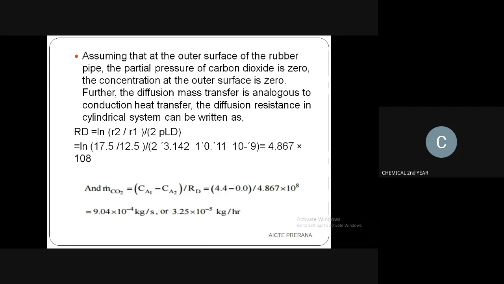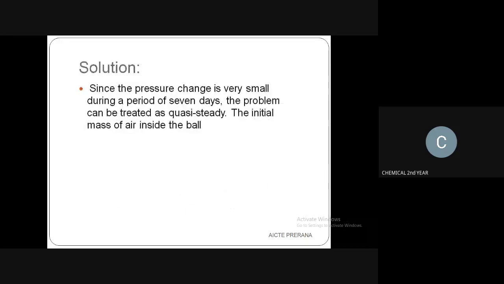Heat transfer and mass transfer come under the formulas of transport phenomena. This is the main subject. All the best, and do well.